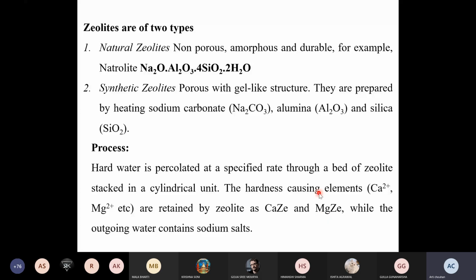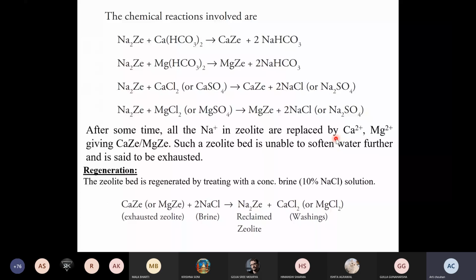Now let's explain this process through the chemical reaction, or what type of chemistry that particular process involves. As you know, sodium zeolite, Na2Z, is the zeolite. If you have fitted the zeolite bed inside some container and start percolating hard water, the hard water contains salts like calcium bicarbonate, magnesium bicarbonate, or maybe calcium chloride, calcium sulfate, and magnesium sulfate. All these bicarbonates cause temporary hardness, but the chlorides and the sulfates cause permanent hardness.